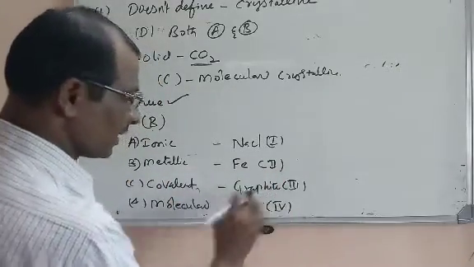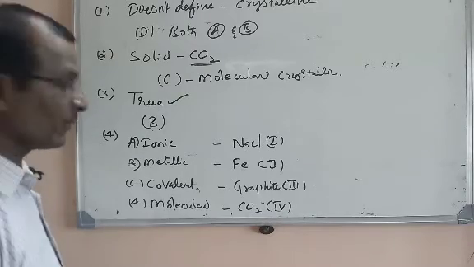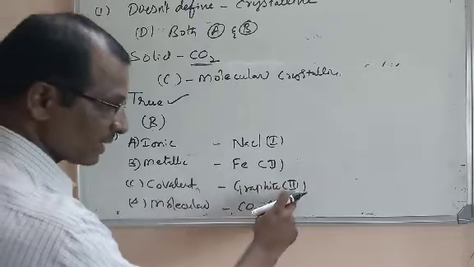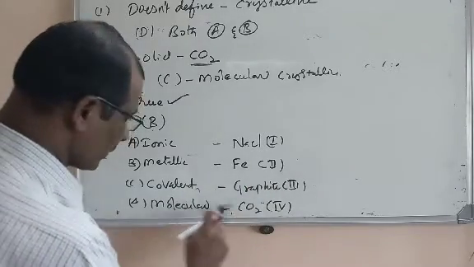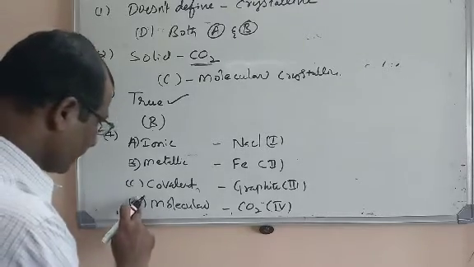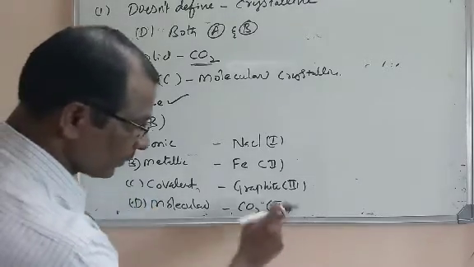Let us take the third one, graphite. Graphite is an example of a covalent crystalline solid. So C is matched with 3. In a similar way, CO2, as we have just discussed, is a molecular crystalline solid. So D is related to 4.